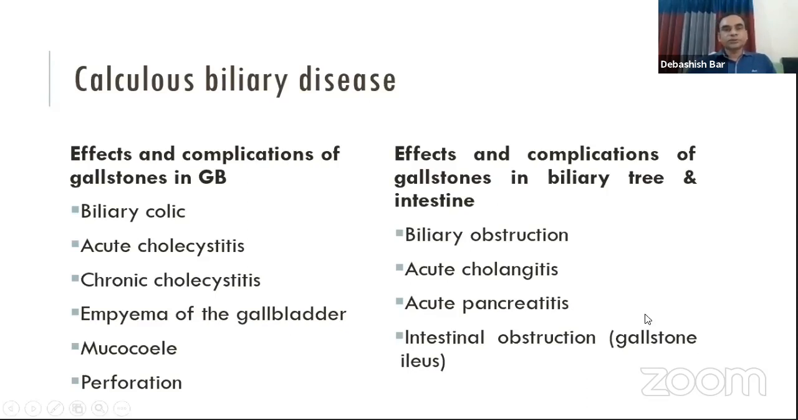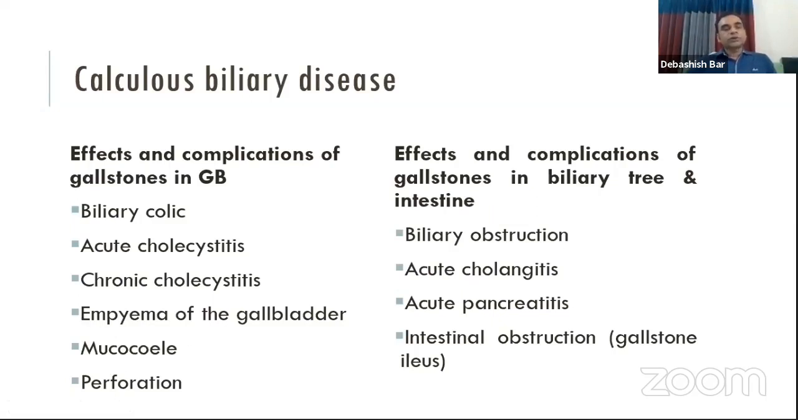So if we summarize the effects of gallstone in the biliary disease, we can see that it may cause biliary colic, acute cholecystitis. When repeated inflammation occurs, it causes chronic cholecystitis. The infected gallbladder may cause empyema of the gallbladder, and sometimes the neck is obstructed and bile salts are absorbed and mucus is secreted within the gallbladder, that is called mucocele of the gallbladder.